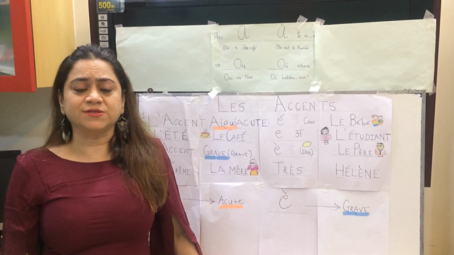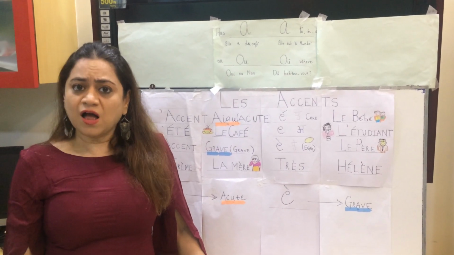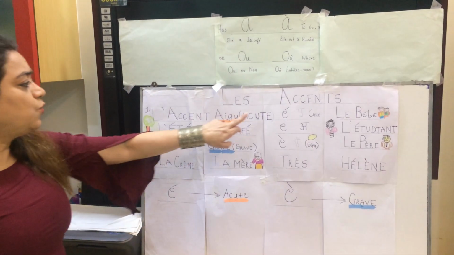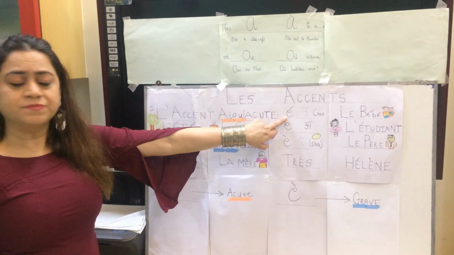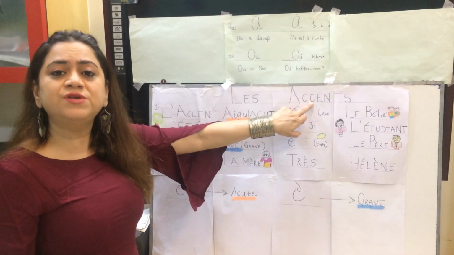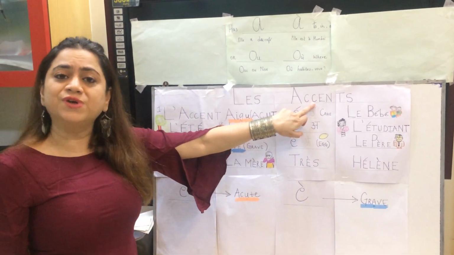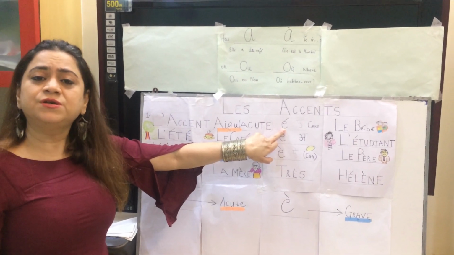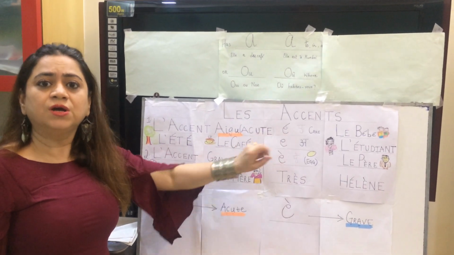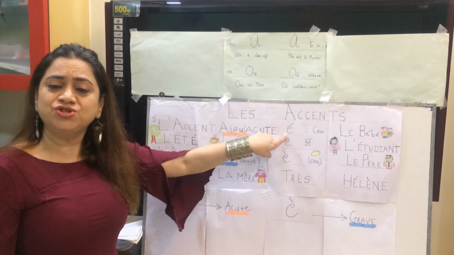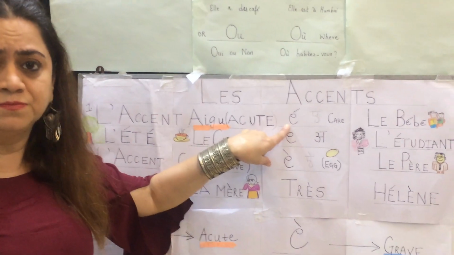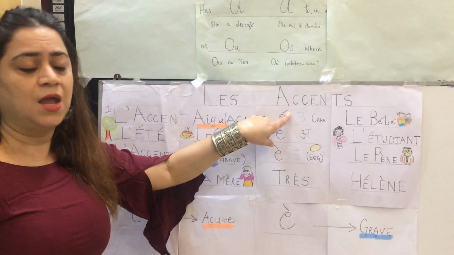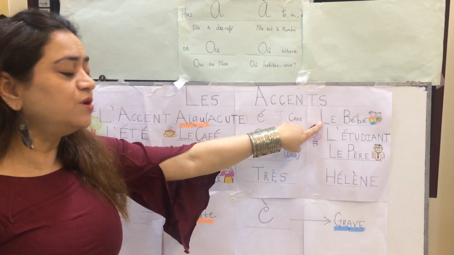Now we take the first accent, the accent aigu, that is the acute accent. Let us see, it is like this. It goes from the left to the right. It's very important to recognize the accent, which I have put up here. Now this alphabet E as in English, in French it is pronounced as E. When it has the acute accent, the sound changes from E to A. So we see the examples with the acute accent.